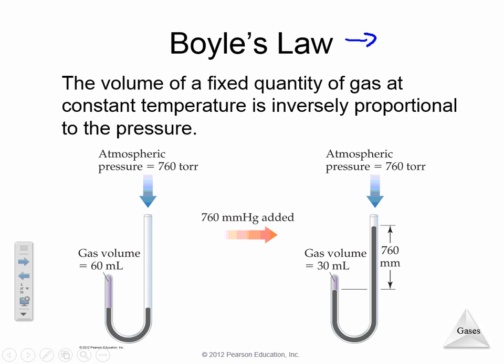And Boyle's law, remember, is one that we talked about last year. P1V1 is equal to P2V2, which means that the volume is inversely proportional to pressure when the temperature is held constant. So in Boyle's law, we're assuming the temperature is held constant. So P1V1 is equal to P2V2. Just refreshing our equations.